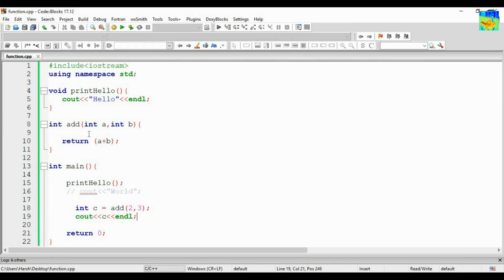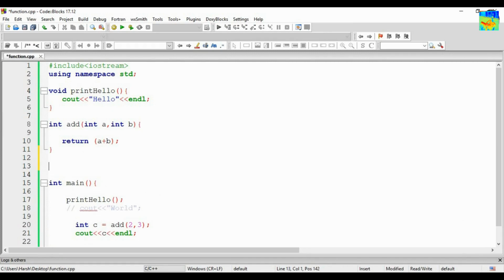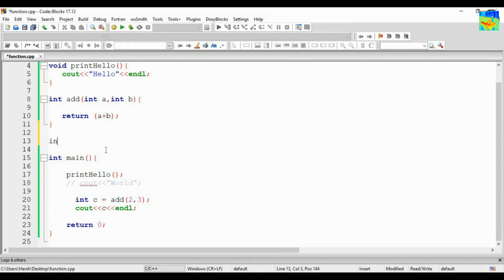Now let us write one more function. This function will return the square of a number. So square number. The return type of this function is going to be an integer because it will return the square of a number, which is going to be an integer. What will it take as input?